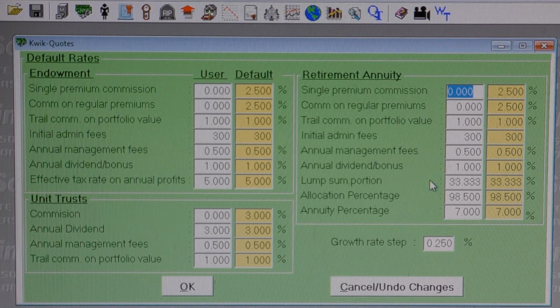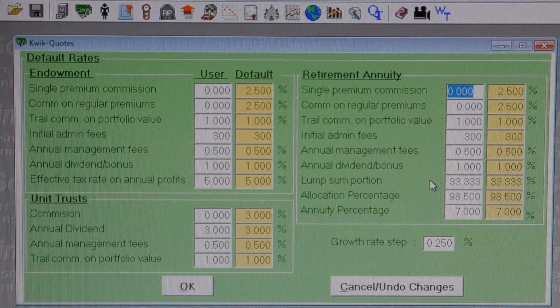When an RA matures, you do not have to place the 2/3 annuity with the company that the RA was with. You could place the annuity with another company offering a better rate, but if you do this, there may be a slight cut in the amount allocated to the annuity. You can change the allocation percentage right here. Just as you can change any of these costs and commissions to fine-tune the calculation to suit any investment company's figures if you wish. Let's have a look at entering some example figures for an RA.